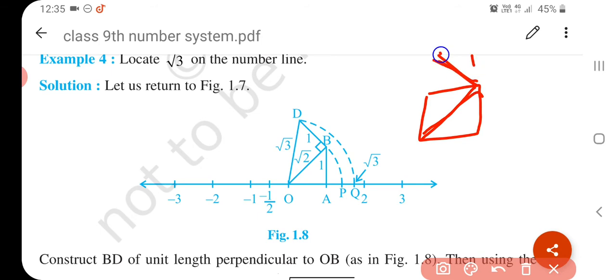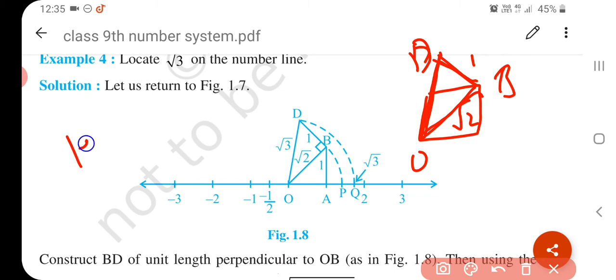So we have to find this. This is our OB and this is our D. If we find OD, it's our hypotenuse. So again, hypotenuse square is equal to base square plus perpendicular square.